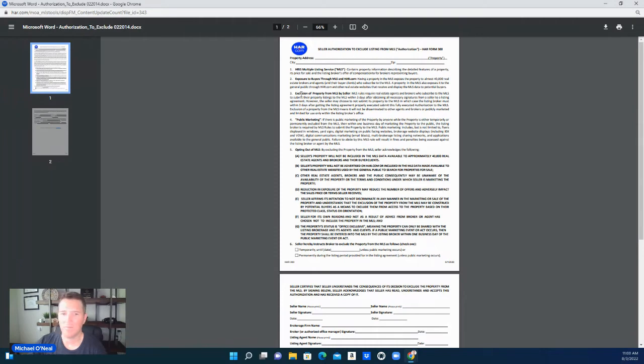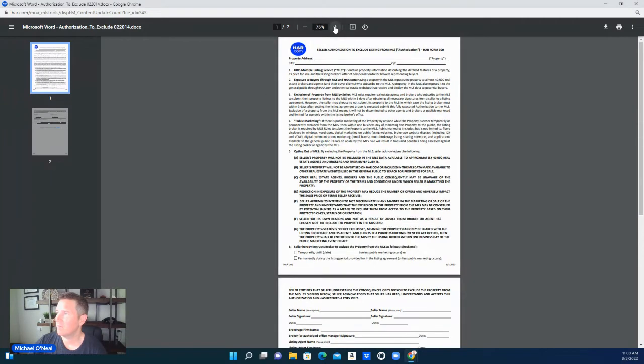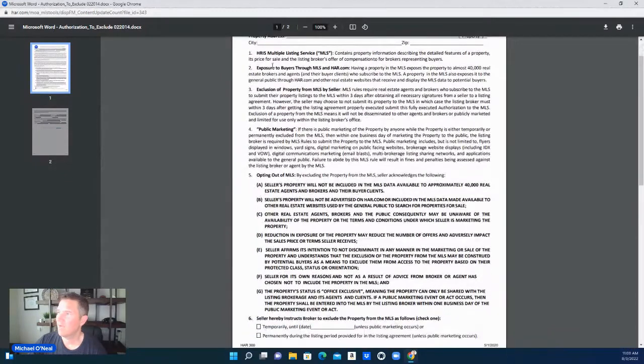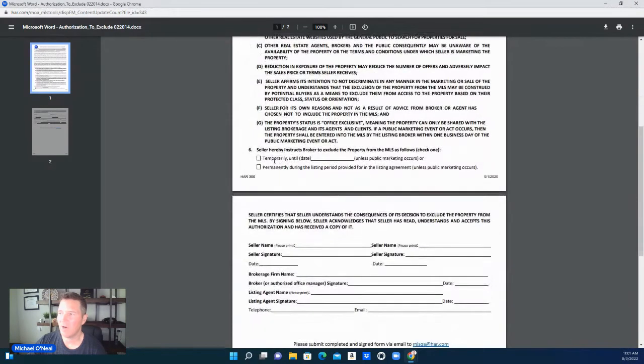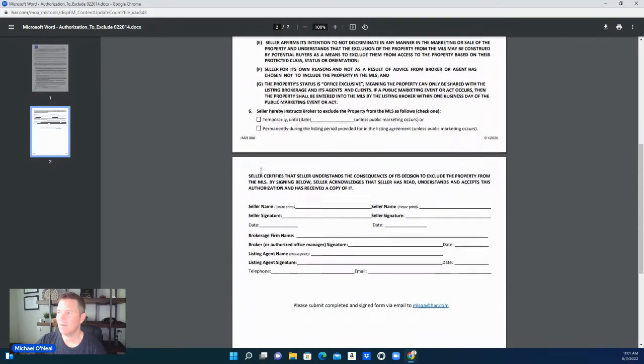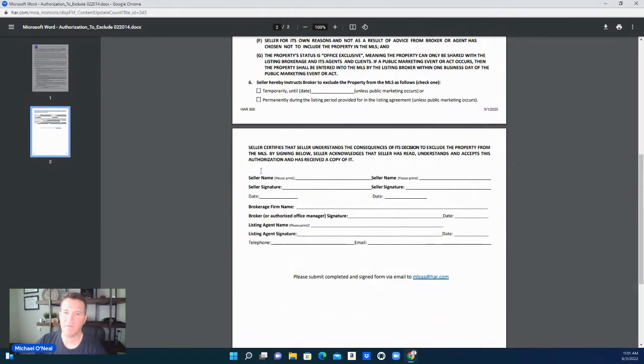So it's a pretty simple form, but at the same time, I can blow it up a little bit here. Read every one of these paragraphs and understand what it means so you can explain it to your seller. They're opting out of the MLS once they sign this, either temporarily or permanently. So if it's temporary, you need to put the date that we're going to make it public and make it active on the MLS. And if it's permanently, you cannot make it active on the MLS in any way, shape, or form until you have authorization from the seller to move forward.